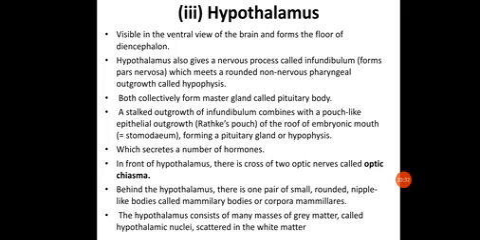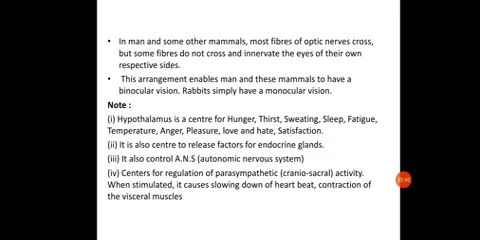In man and some other mammals, most fibers of the optic nerves cross, but some fibers do not cross and innervate the eyes on their own respective sides. So this is about the optic nerves.